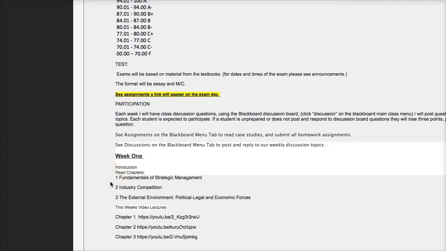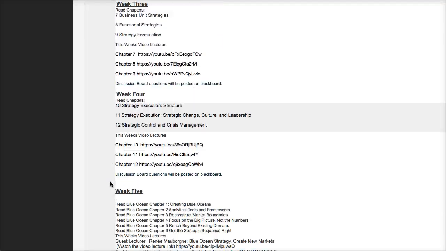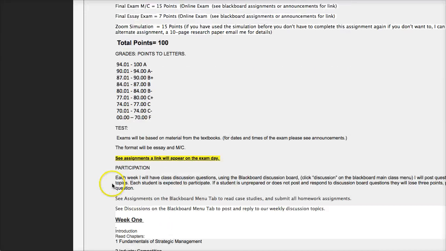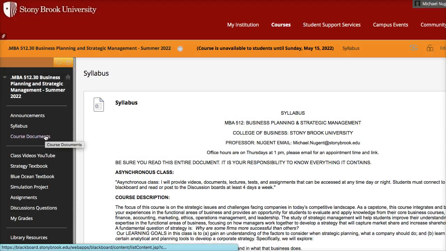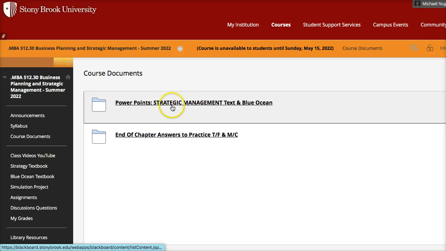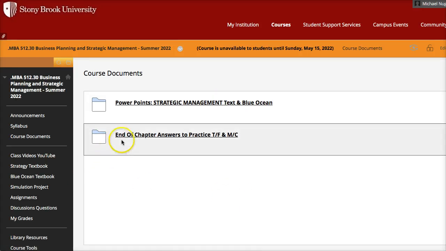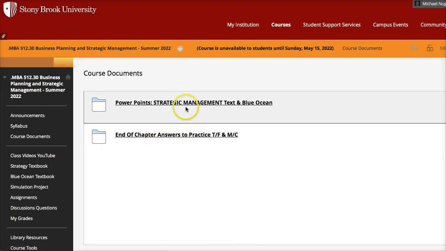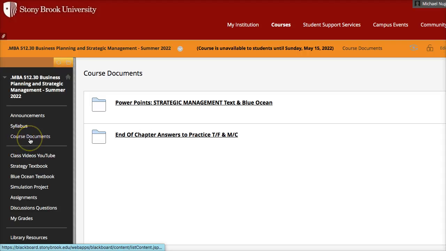Okay. So again, it just continues on to lay out the case, what we're doing in class each of the weeks. So that's the syllabus. When you have time, please look that over. Under course documents, you will find the PowerPoints for the strategic management textbook and the Blue Ocean textbook. I also listed the answers to the end of chapter questions and practice problems, true and false, multiple choice, from the strategic management textbook, if you are interested to know what the answers were.